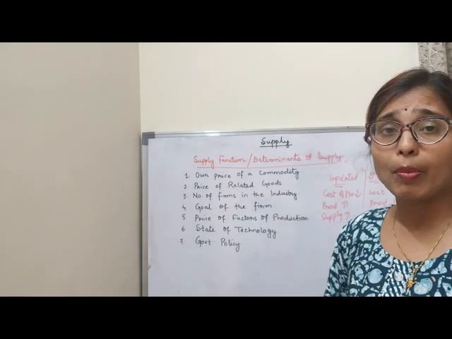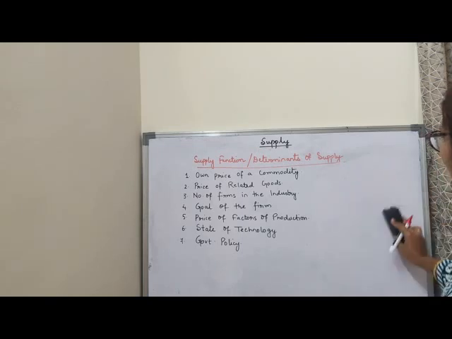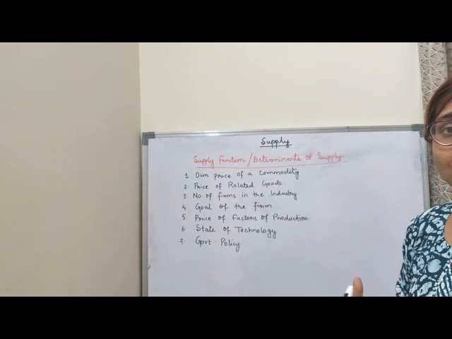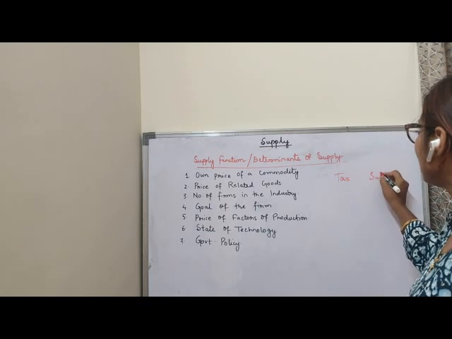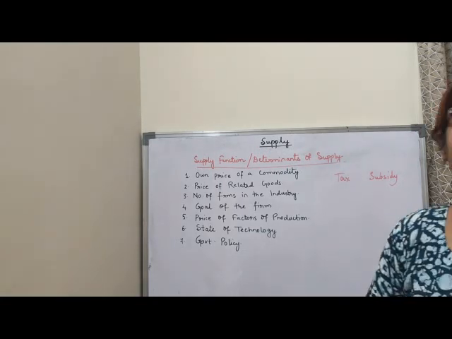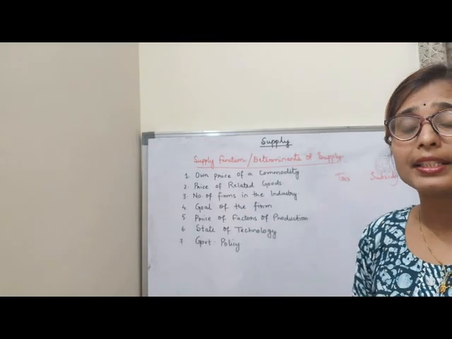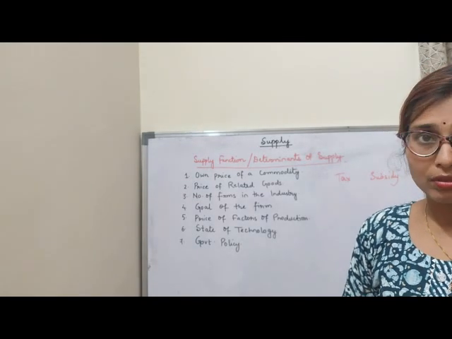Seventh is the government policy. Basically, we can see that the government raises the tax and sometimes gives the subsidy also. Clear? Sometimes the government raises the tax. Suppose I take the example of cigarettes. Cigarette is a harmful commodity.